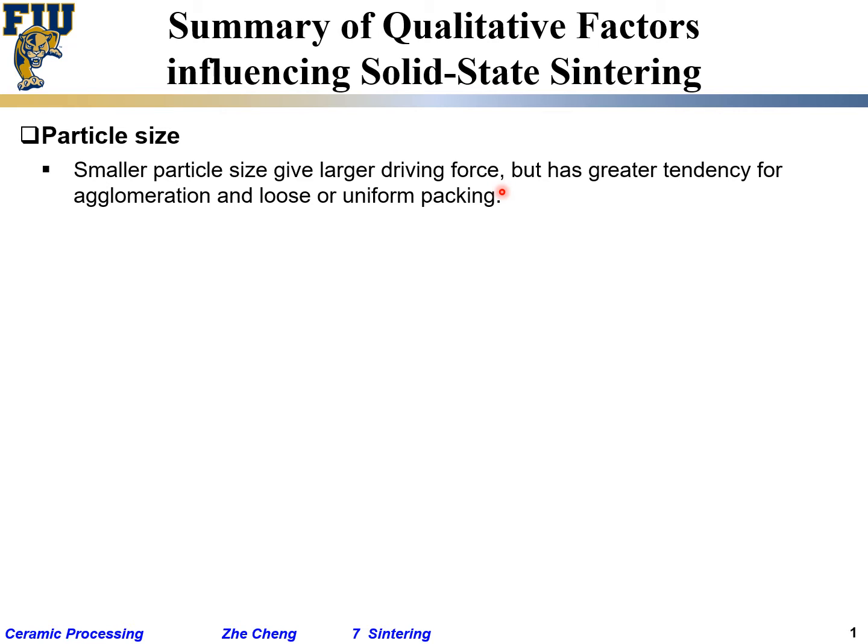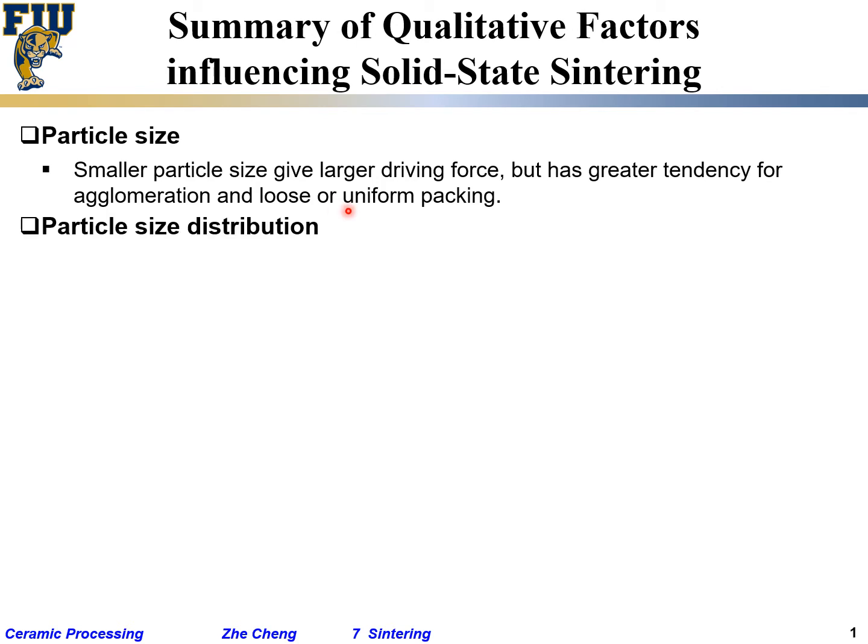But at the same time, smaller particles have a tendency to coarsen. That's one. But they also have a tendency to so-called agglomerate. They attach to each other closely, and they may also give you loose or non-uniform packing.